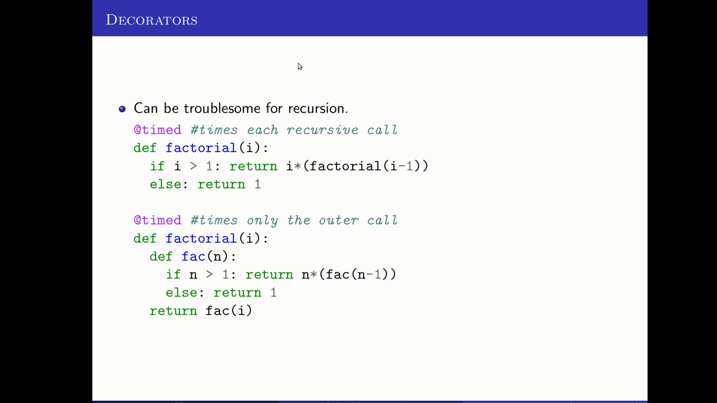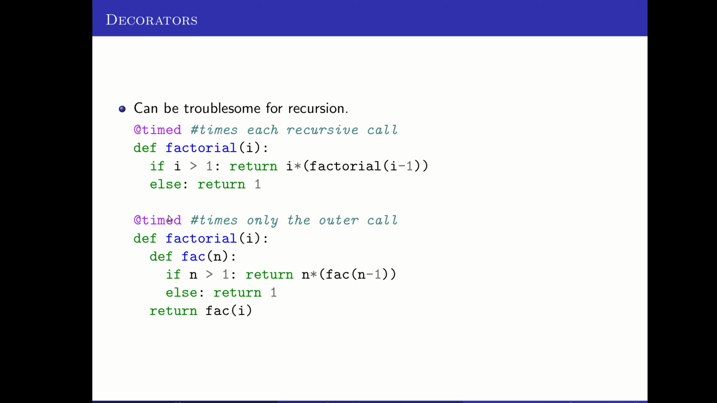So decorators can get tricky for recursive functions. Because if I replace factorial with a timed version of factorial, then when it calls itself, that version will get timed. And any other recursive calls will get timed, and so on and so on. If I ask for a factorial of 100, I'm going to get 100 times reported to me from that call. That may not be what I want. I may not want it to actually time every single recursive call that happens.